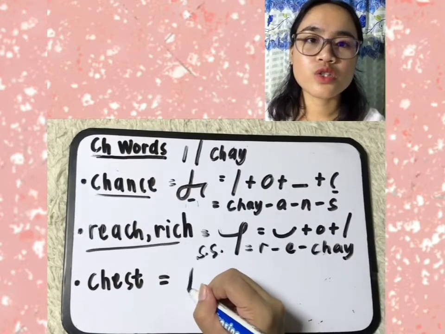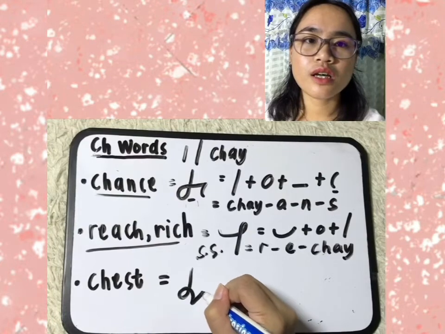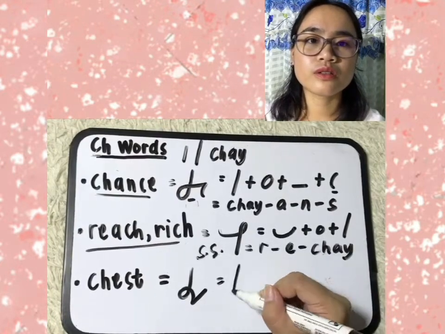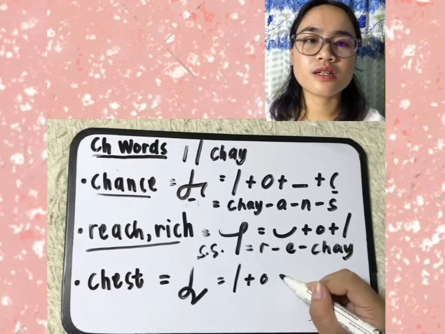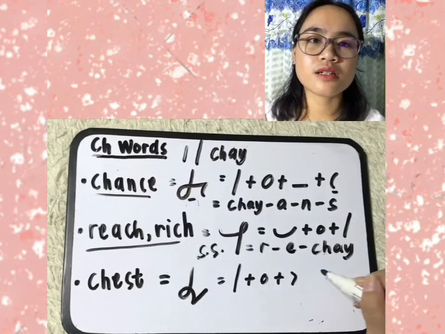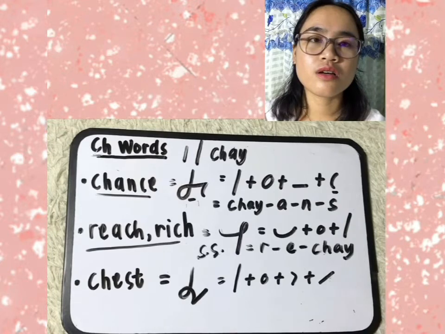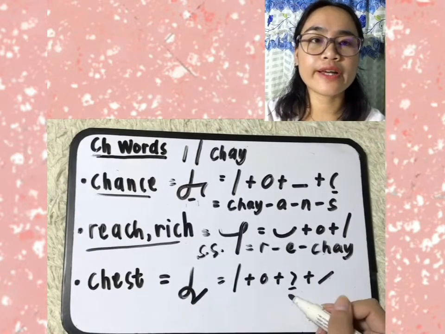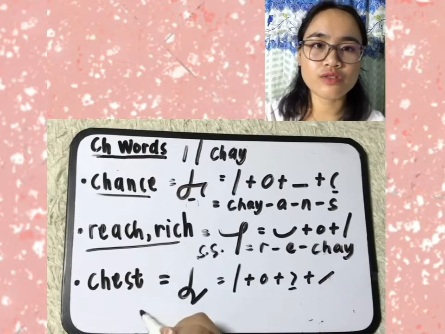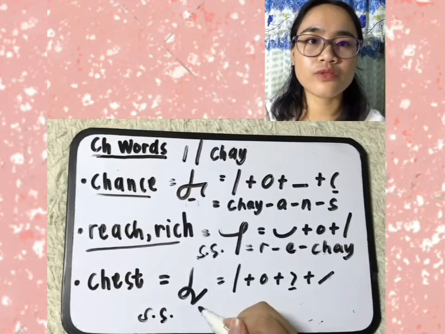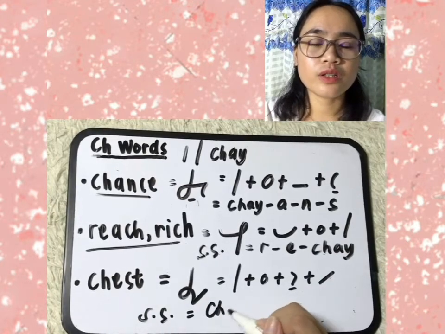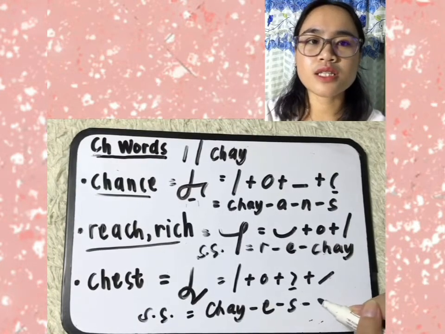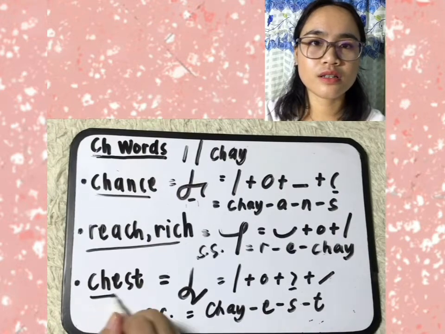So J, E, S, T, chest. J plus E plus S plus T. According to the principle, we will use the right S if it is before and after J. So if we shorthand spell it, J hyphen E hyphen S hyphen T, chest.